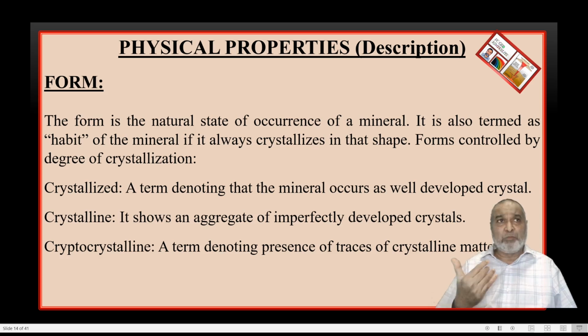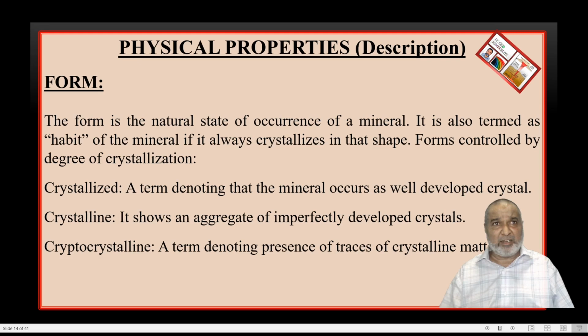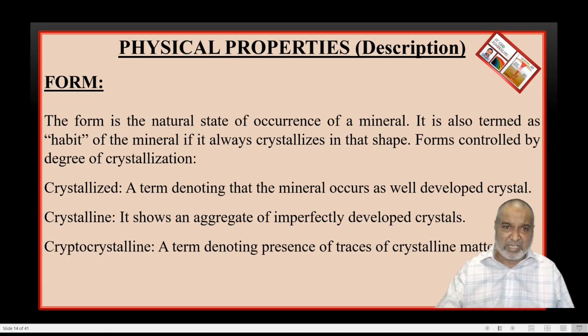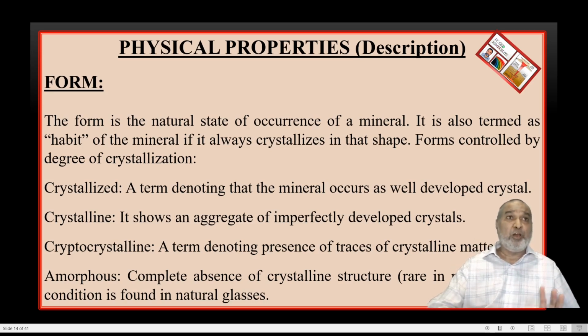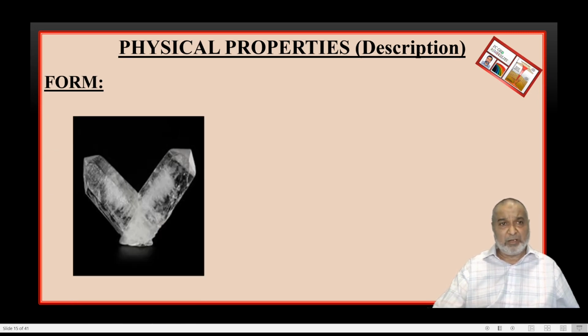But there is one more, the amorphous one, which is very rare in minerals. It is available only in natural glass, but not in the rest of the minerals. So crystallized, crystalline, cryptocrystalline are the three, and the fourth one is amorphous. It is not there in crystals, but it is there in natural glass. So these are the four various forms available.